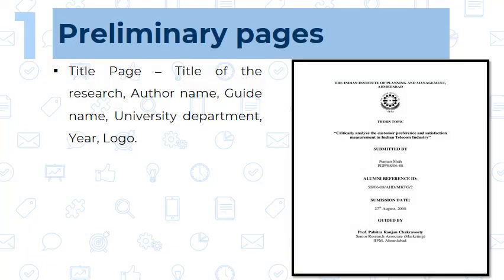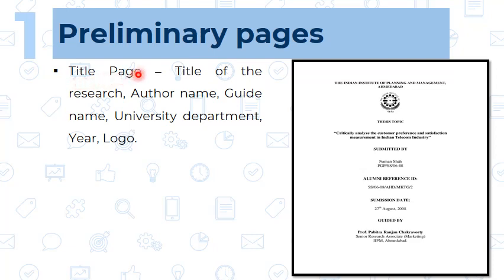First we will start with the preliminary pages. Among these preliminary pages, the first one is the title page. Now what is going to be in this title page? We are going to have the main thing, that is the title of the research, then the author's name, and then the guide's name, university department, then the date, that is the year, and then the logo of that university.